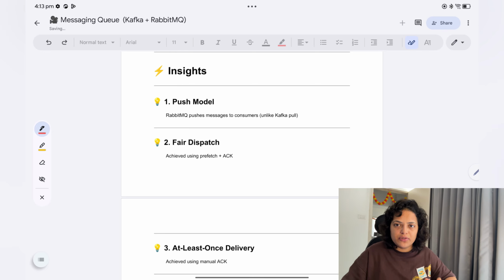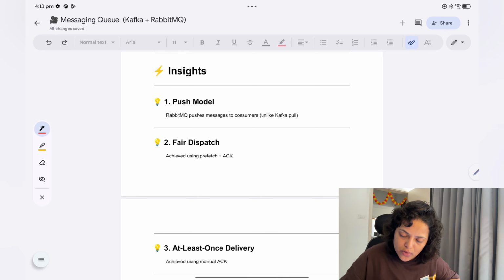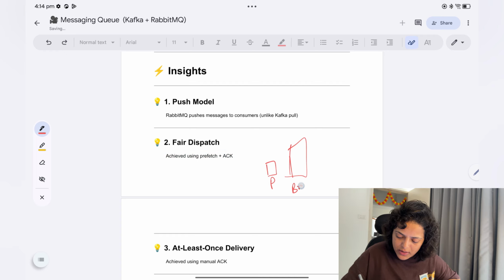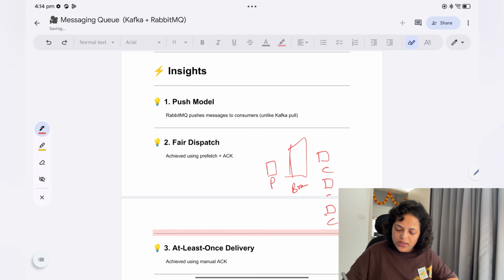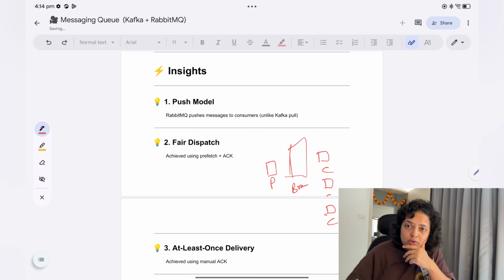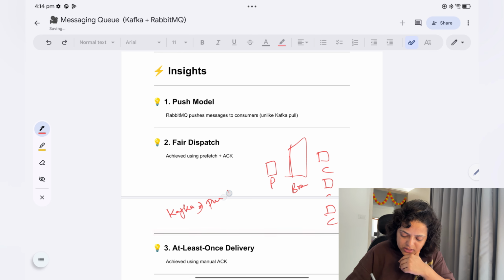Now the insights: there are 2 things, the pull model and the push model. See, for Kafka, let's say this is the producer, this is your broker, and this is your consumer, and you have different consumers, let's say. So Kafka is basically a pull based approach, and RabbitMQ is a push based approach.